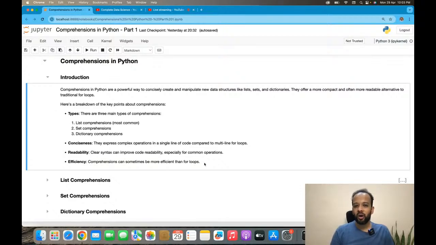Before we get started, one more additional thing. We are learning all of this, but let's also have a fun fact. Why do we call them comprehensions? This is coming from set theory, what you learned in high school, where you can define a set using certain rules. Remember, that is not the set in Python, that's the set of set theory in mathematics.